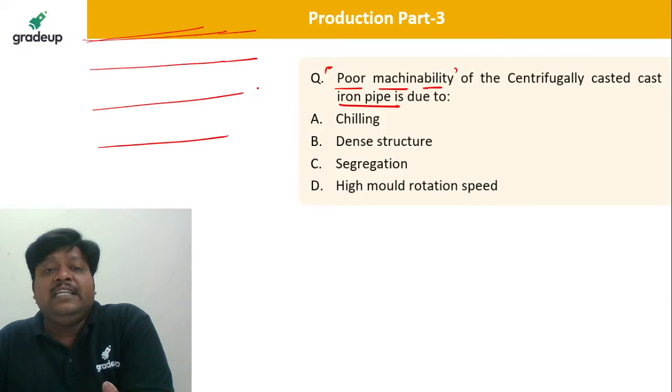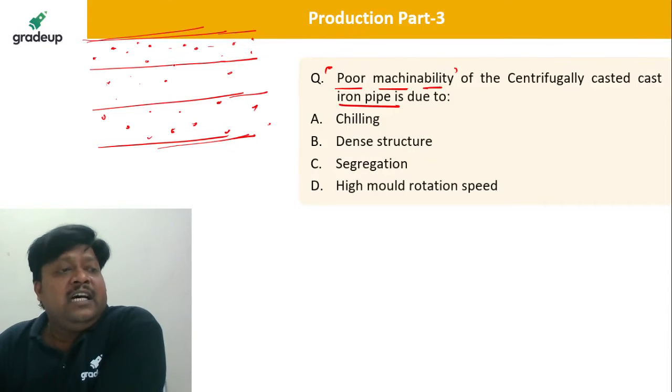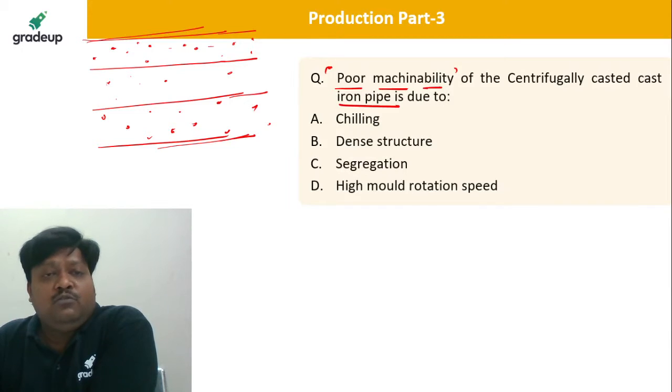Now if you look at the microstructure made by centrifugal casting in the case of cast iron, this white color represents the matrix of iron and the red color I am showing you here is the carbon. So the microstructure is going to show some layers which are rich in carbon, and some layers which are poor in carbon. Again some layer will be rich in carbon and some layer will be poor in carbon. So this is an uneven structure that is going to come out.